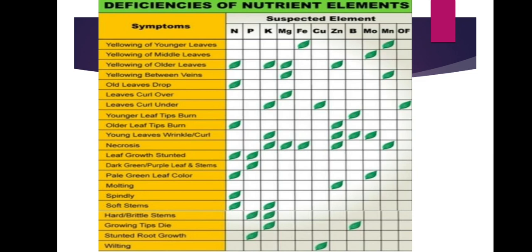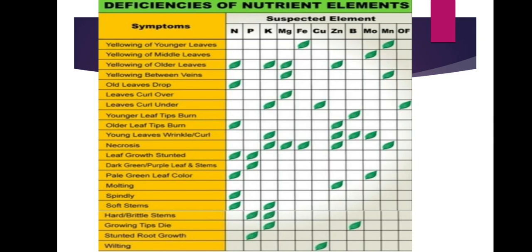Soft stems: nitrogen and potassium. Hard and brittle stems are due to phosphorus and potassium. Growing tip die-back is due to boron deficiency, and also potassium. Stunted root growth is due to phosphorus, which is important for lower ground root development, as I told. Next, wilting is seen only in copper deficiency. Very important to note.